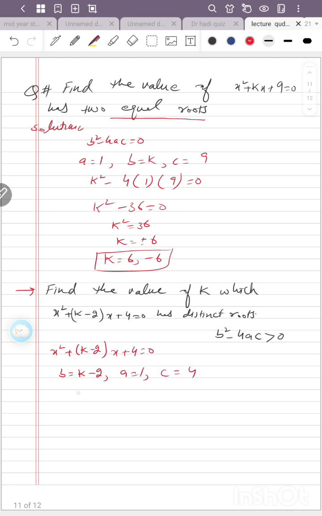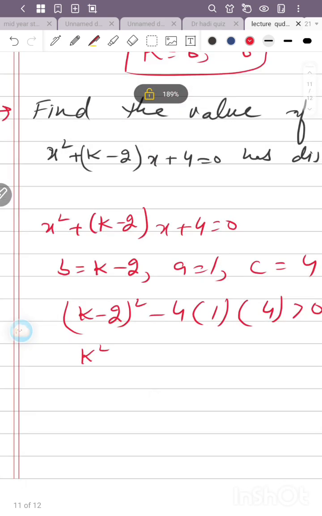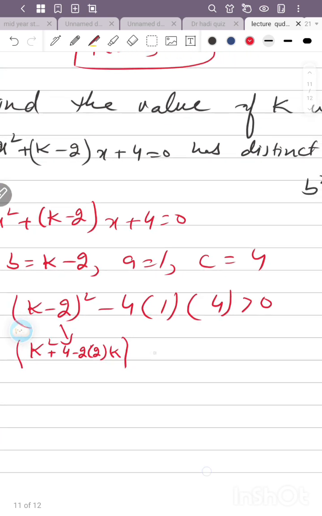So the value is k minus 2 square minus 4 times 1 times 4 greater than 0. Using the identity, k square plus 4 minus 4k, minus 16 greater than 0.